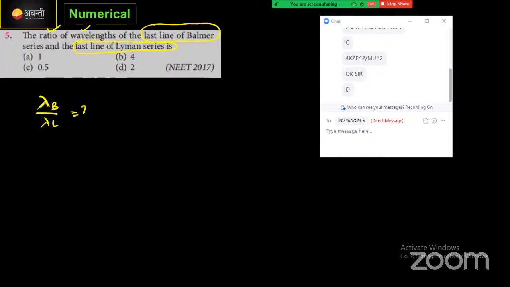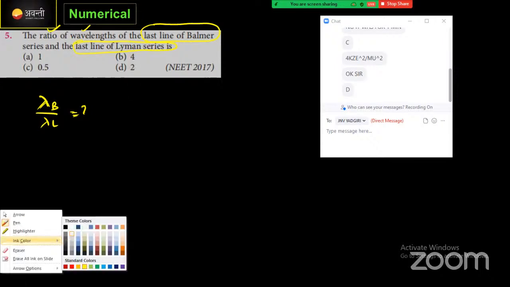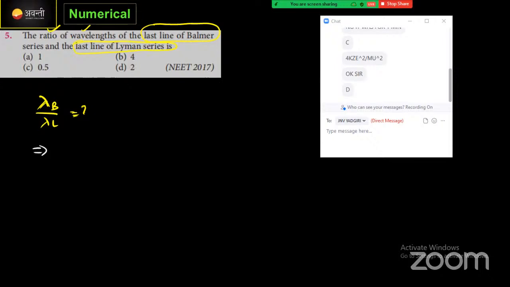Lyman series means आपको last line लेना पड़ता है. For the Lyman series, what is the ground state, and for the Balmer series, what is the ground state, you need to find out. Okay, wavelength का equation क्या होता है actually? Wavelength का equation है 1 by lambda is equal to R into 1 by n1 square minus 1 by n2 square. Yes, now it is correct. Right.